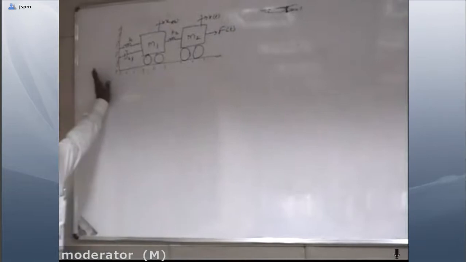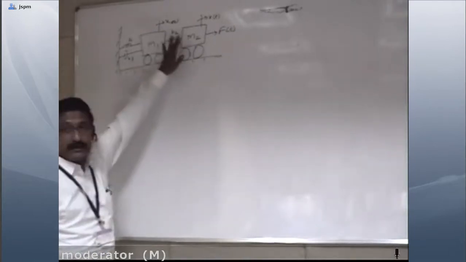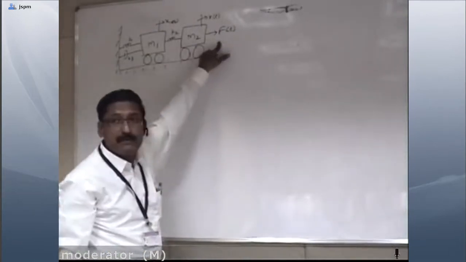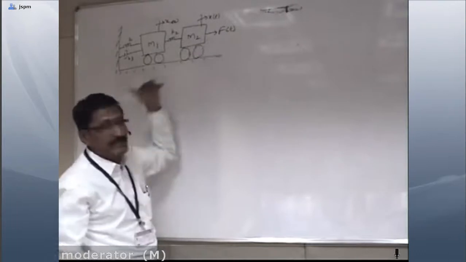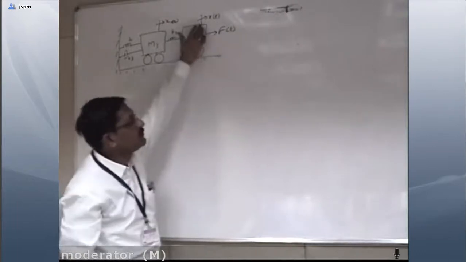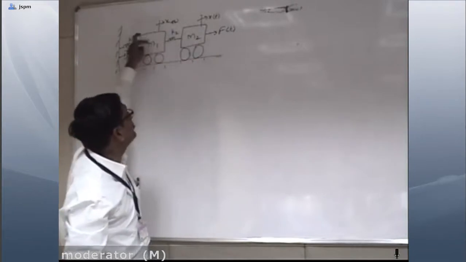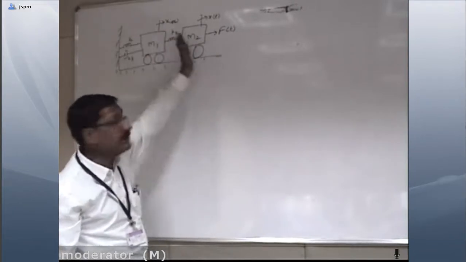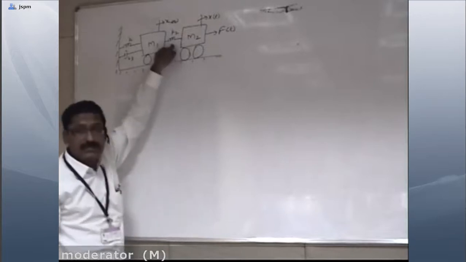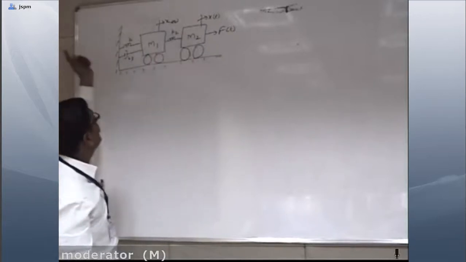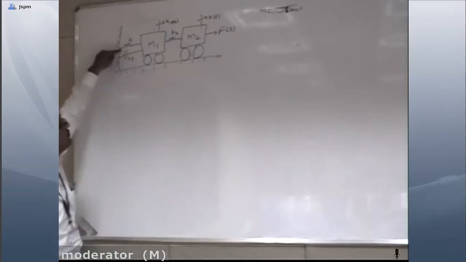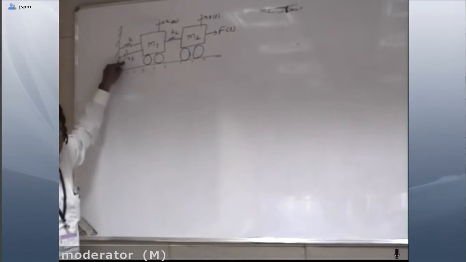Now this is the problem in which two masses are connected. Force F of t is applied over here. As force is applied in this direction, displacement x corresponds to m2 and displacement x1 corresponds to m1. One spring is connected between m1 and m2, and m1 is attached with spring k1 and b1, that is a damper.